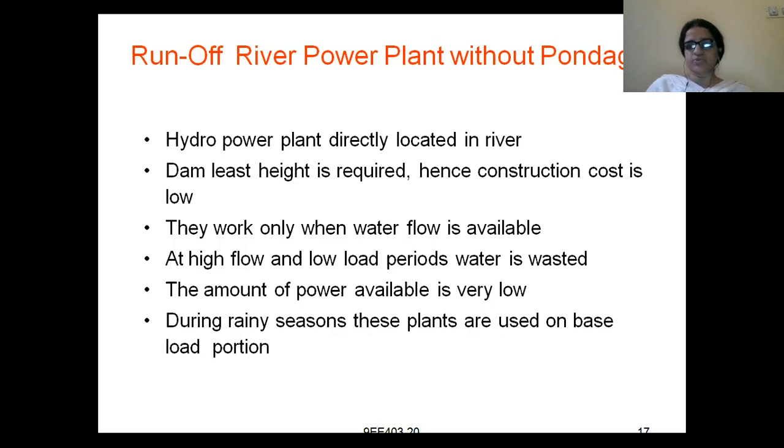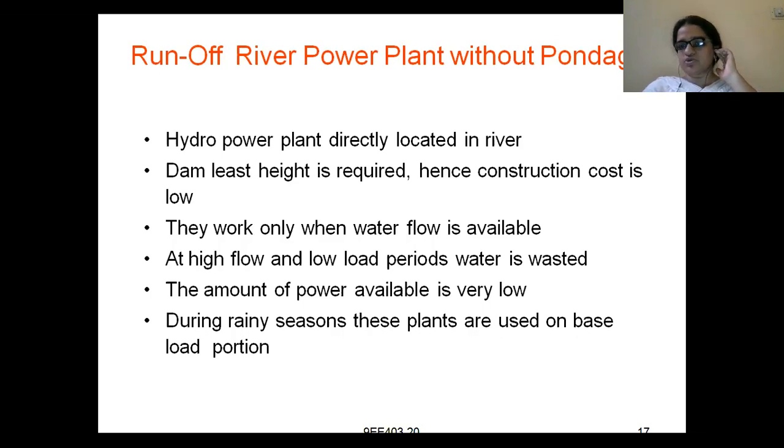If your flow is very high, you can't generate electricity, and you can't store the water either. Whatever the required flow should be, that is what is needed. If the flow is high, it will be wasted. Why? Because you don't have any pondage. You can't store water, since you don't have a reservoir or catchment area, so water will not be stored separately. So at high flow and low load periods, water is wasted.